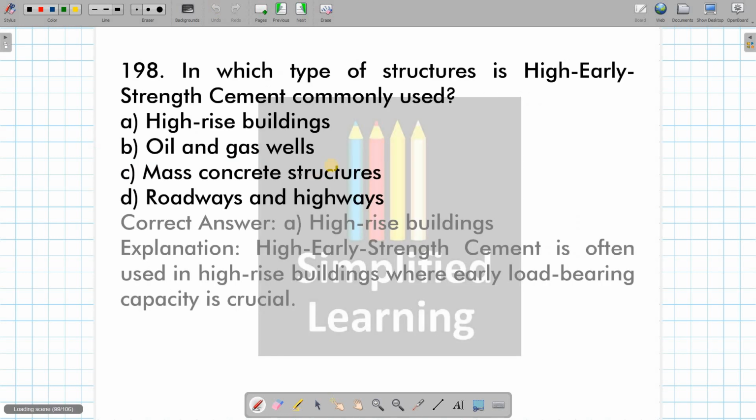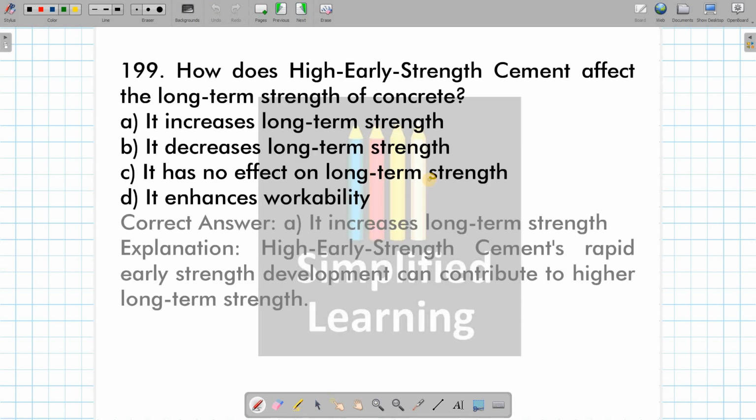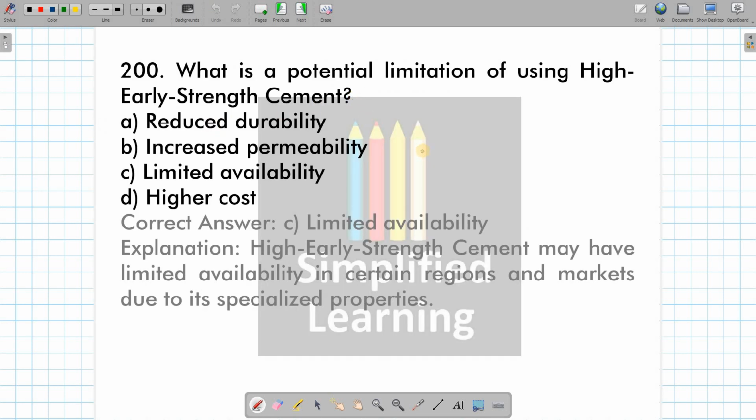Answer is B. And in which type of structure is high early strength cement commonly used? In high rise buildings, we are going to use high early strength cement. And how does high early strength cement affect the long-term strength of concrete? It increases the long-term strength. Then what is the potential limitation of using high early strength cement? It is available in a limited proportion. That's why this is the only potential limitation.